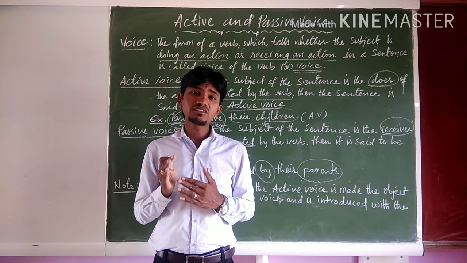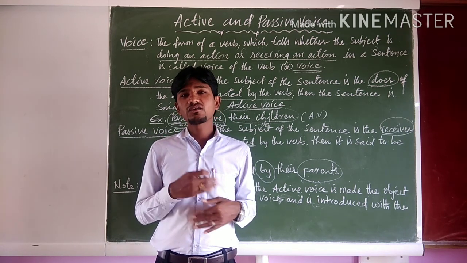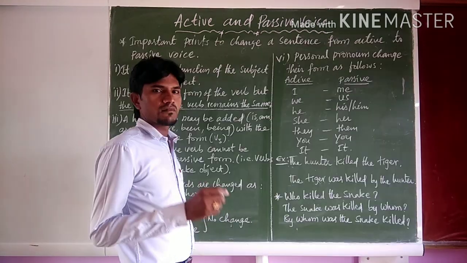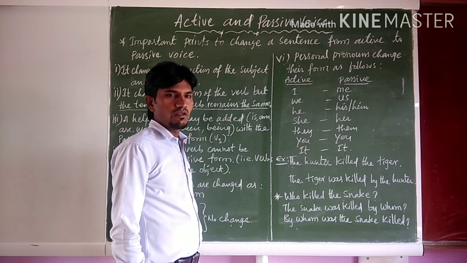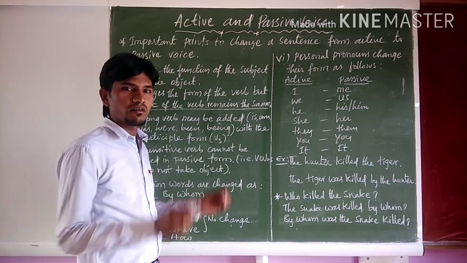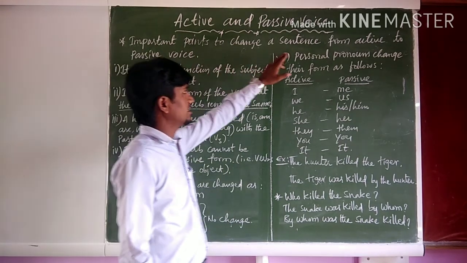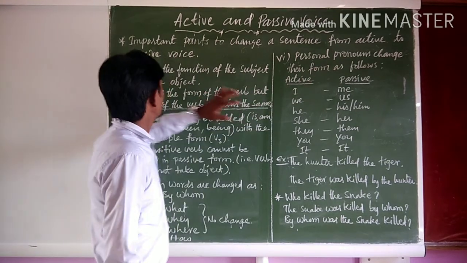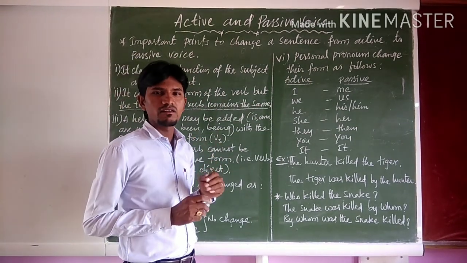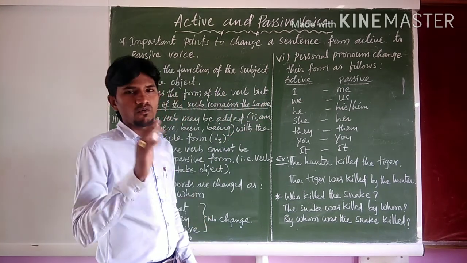So how do we transform an active voice into passive voice? What are the rules we need to keep in our mind? Just we will see. Now let us know a few rules, my dear students. Some important points to change a sentence from active to passive voice. What are the points we need to keep in our mind? First, to transform from active voice to passive voice.